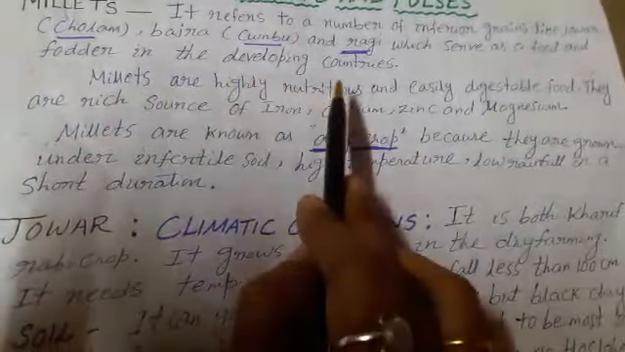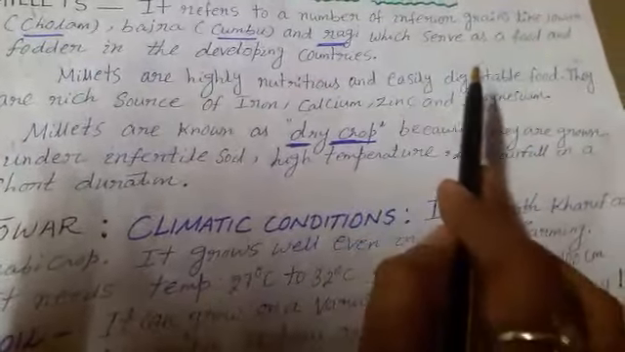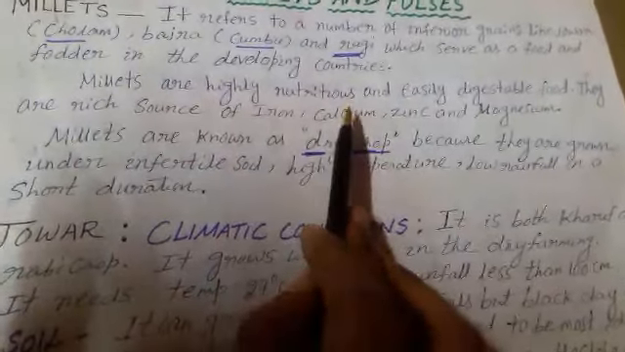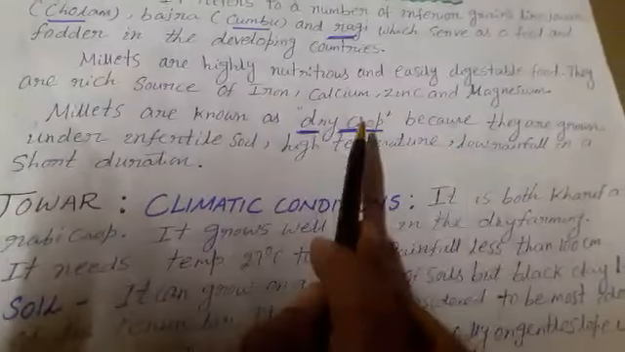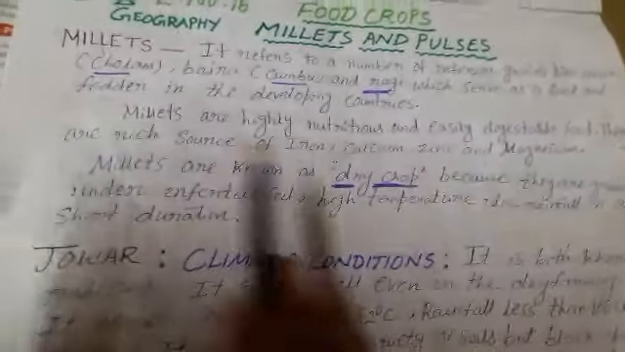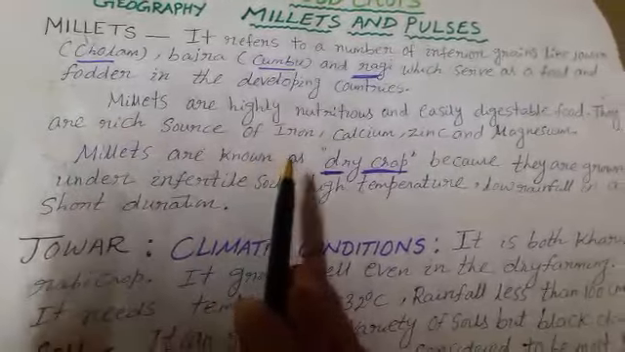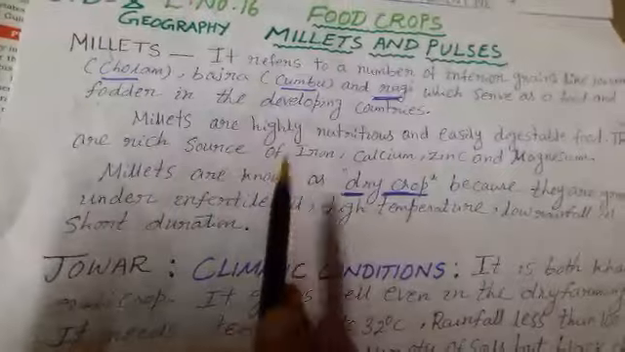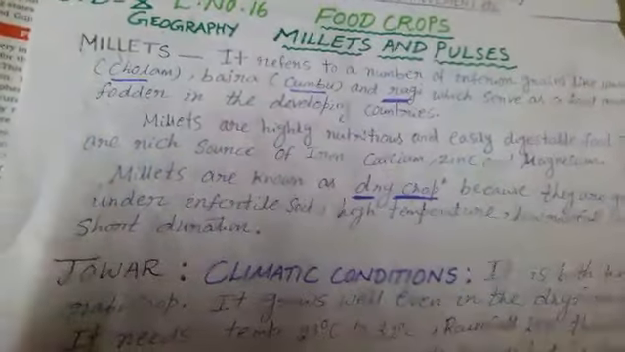Millets are highly nutritious and easily digestible food. They are rich source of iron, calcium, zinc and magnesium. Millets are known as dry crop because they are grown under the infertile soil, high temperature, low rainfall in a short duration. Related to this portion, what are the questions?